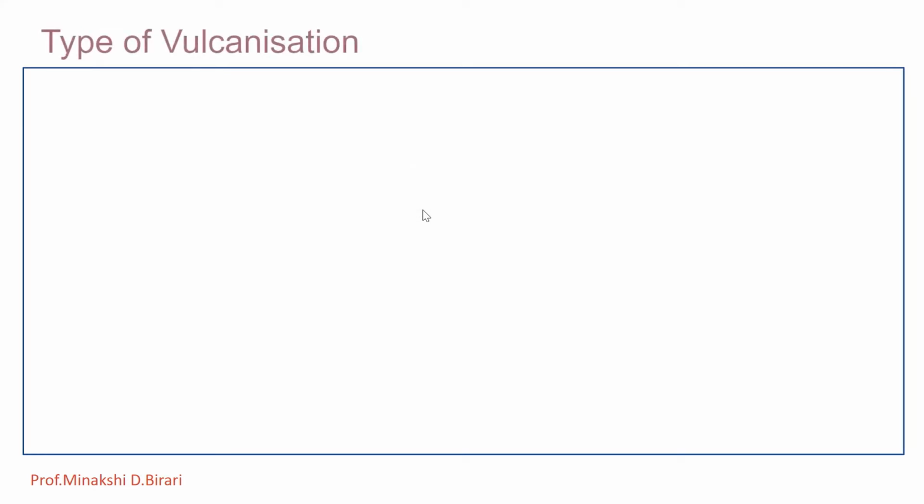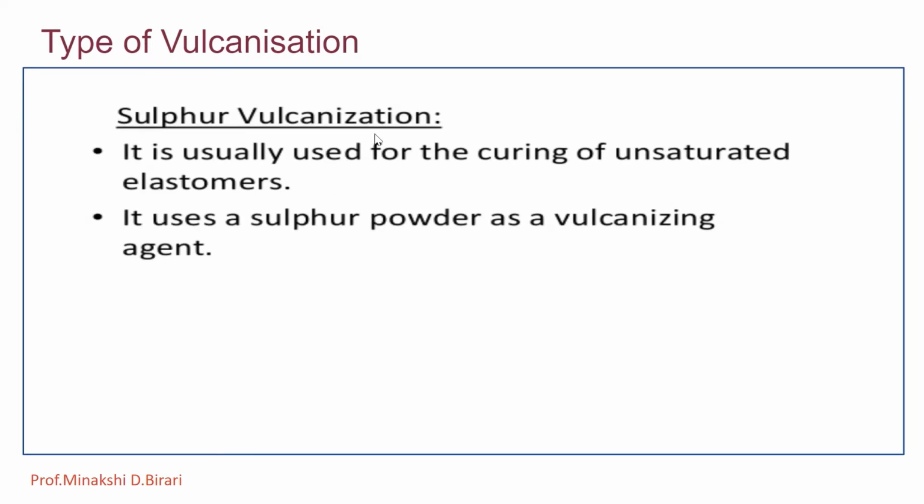Then types of vulcanization. First, sulfur vulcanization. We know that in the process of vulcanization, the sulfur combines chemically at carbon-carbon double bonds in the rubber molecule, and stiffening of the rubber occurs by cross-linking.